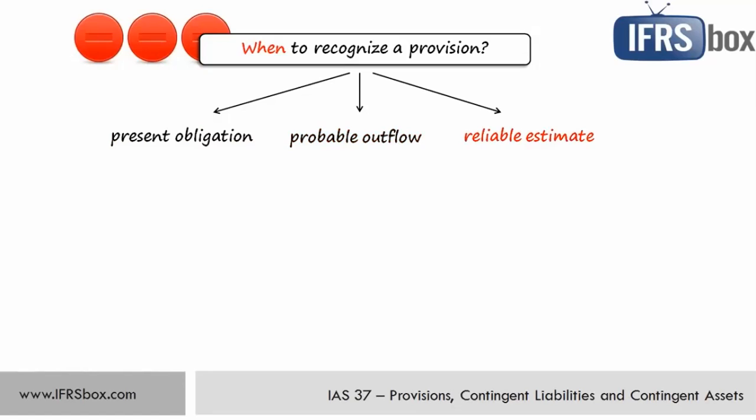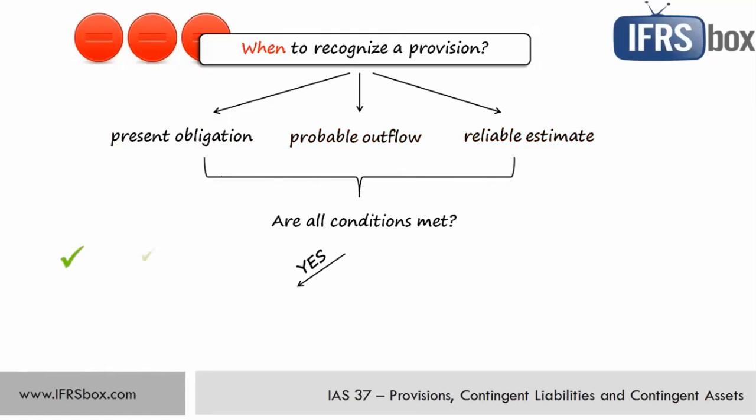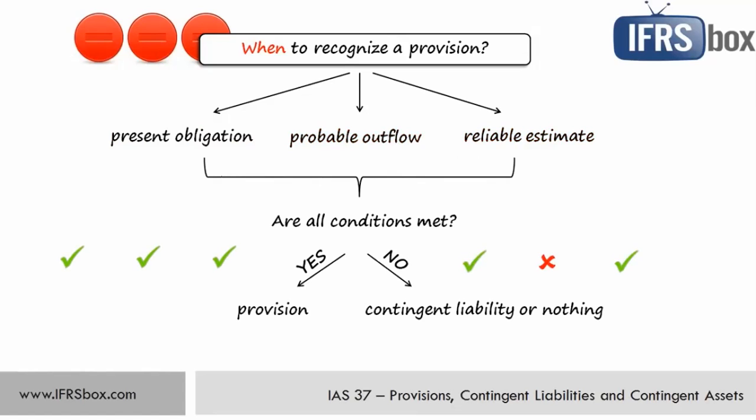So when deciding on recognition of a provision, we must assess all three conditions. If they are all met, then the provision is recognized. If not, just not meeting one condition is sufficient, then the entity just discloses a contingent liability, or even nothing if the probability of outflow of benefits is remote. Well, here, in order to decide whether to recognize a provision or to disclose a contingent liability or even do nothing, IAS 37 gives us a decision tree, and if you're interested, you can also check that out in our complex course, the IFRS Kit, together with numerical examples.